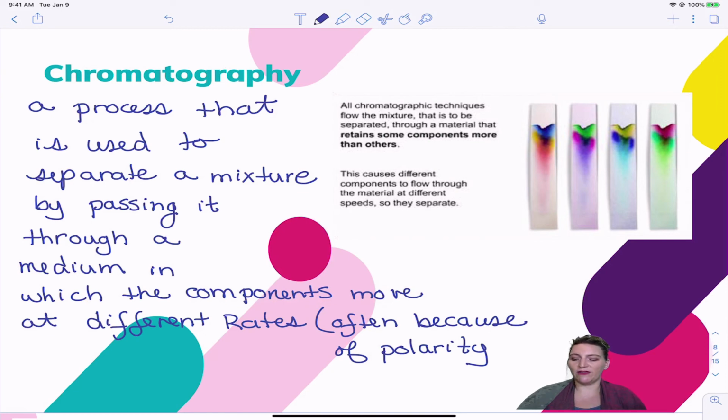If you look at this picture over here, this is a sample of what we would see if we did chromatography with magic markers. When you take a purple magic marker, sometimes it's a purple pigment in there. Oftentimes it's not. It's a blue pigment and a red pigment, and when you see them together, it looks purple. So you would put a little piece of that pigment. Let me get a purple here.